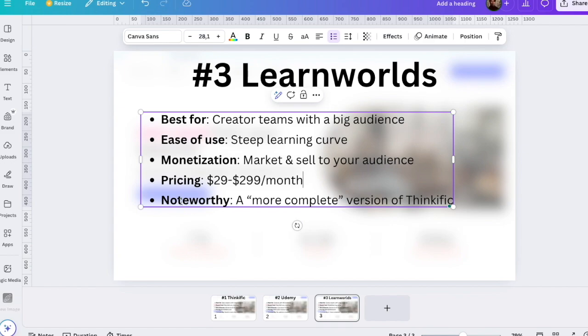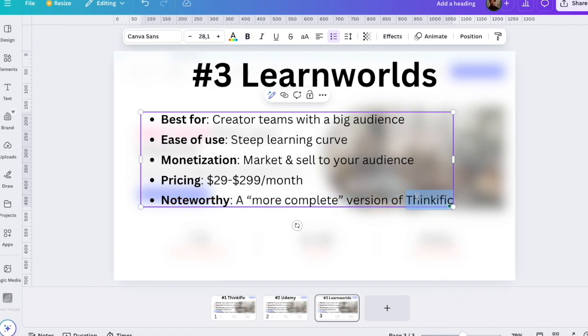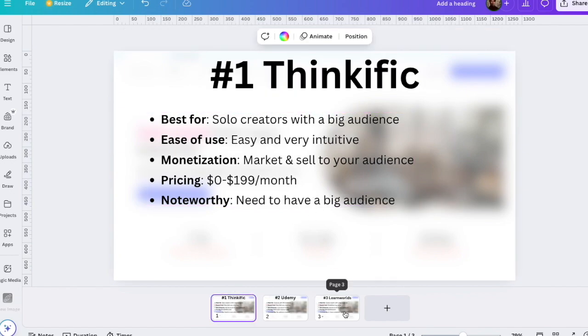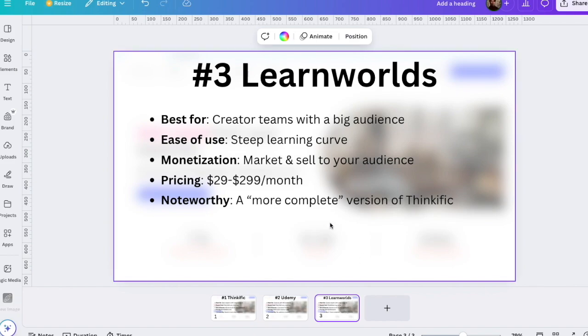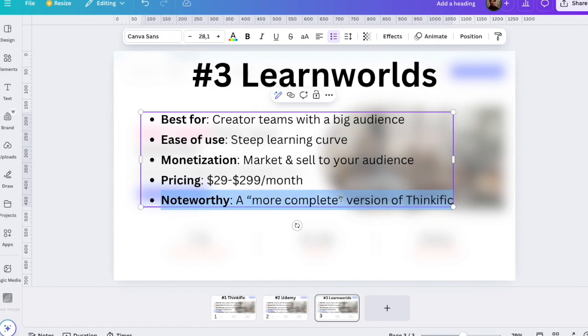Then I would say that one noteworthy thing about LearnWorlds is that it is essentially Thinkific, but it is a more complete version. So where Thinkific lacks in customization features, integrations, and other important stuff related to selling courses at a huge scale, LearnWorlds has got your back.